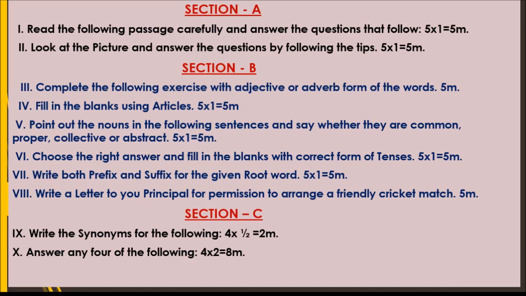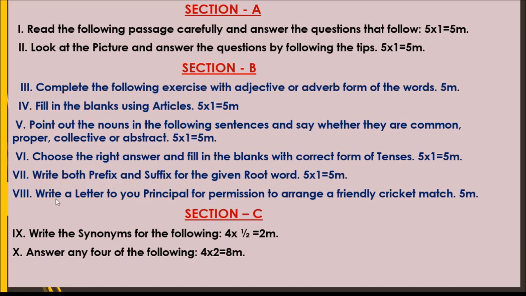For example, comfort. Comfort is a root word. If I want to add both prefix and suffix, how will comfort change? Un is the prefix, so un and comfort, uncomfort. Able is the suffix. So I use un and able with the root word comfort and it becomes uncomfortable. This is the example of how you have to form that.